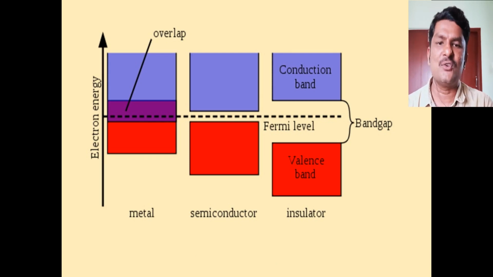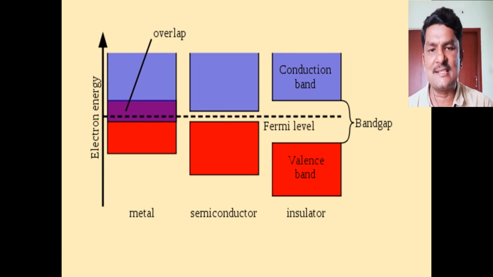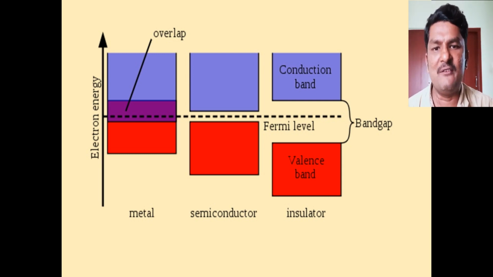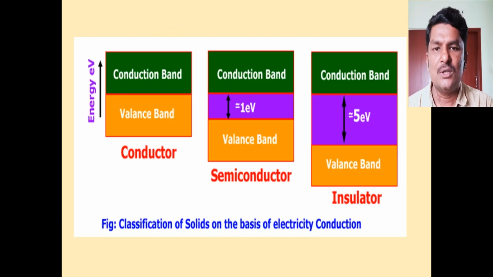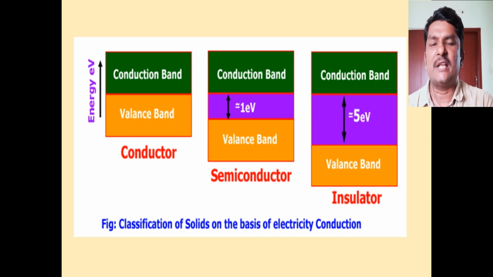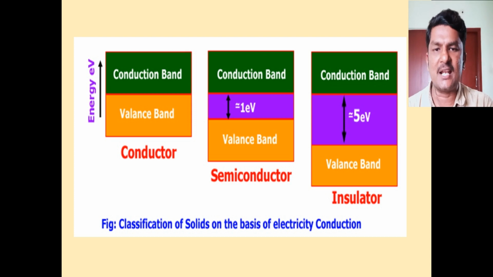I will discuss the Fermi level and the concept of holes in the next class. Okay students, this is the explanation of conductors, semiconductors and insulators. Tomorrow we move to types of semiconductors, pure semiconductor and impure semiconductor.